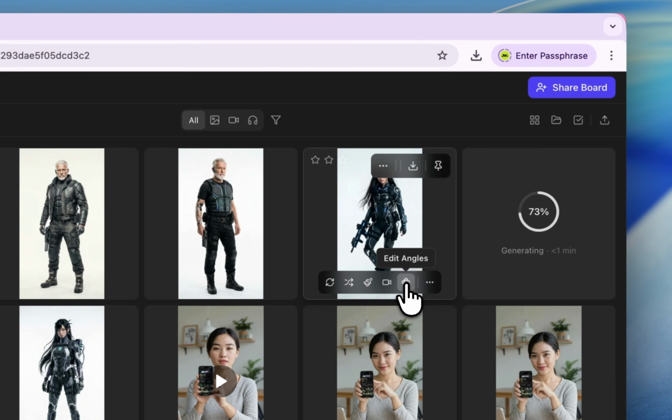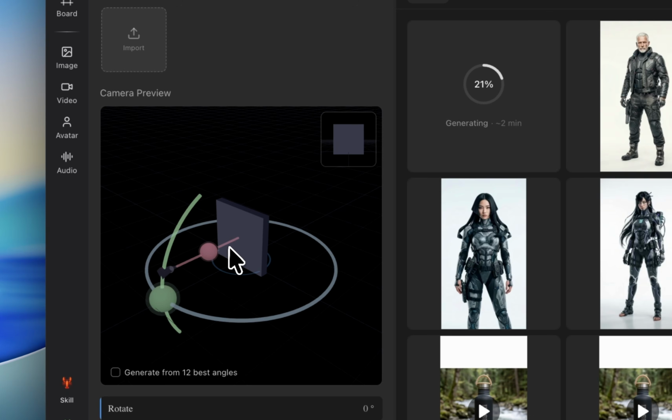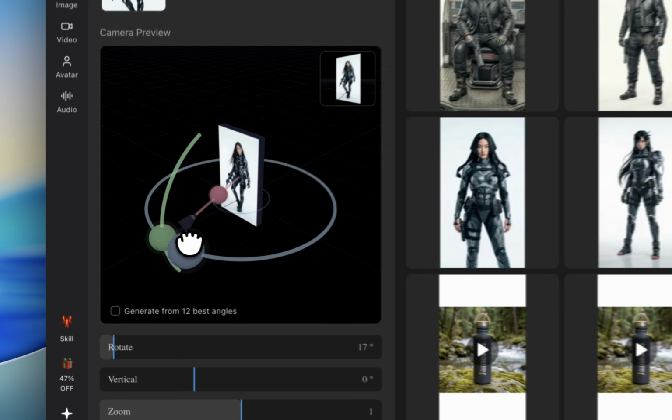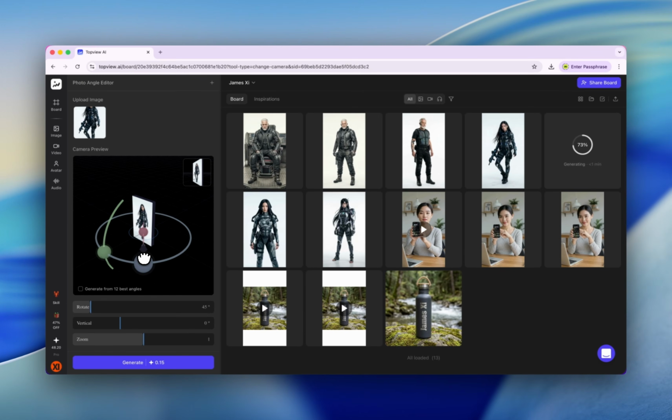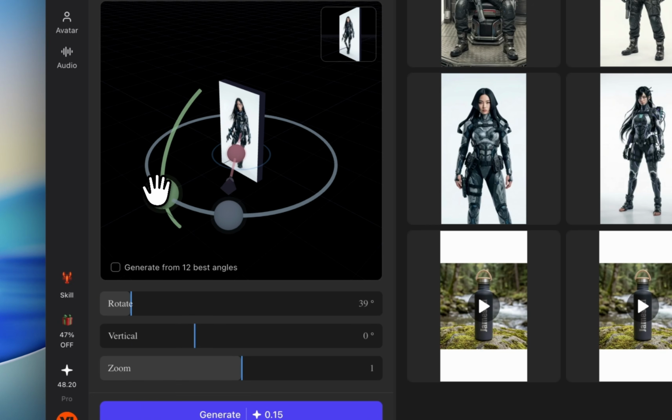Let's click edit angles. Ooh, what do we have here. So drag this little sphere and we can change the angles. So they are X, Y, Z. For example, like this.